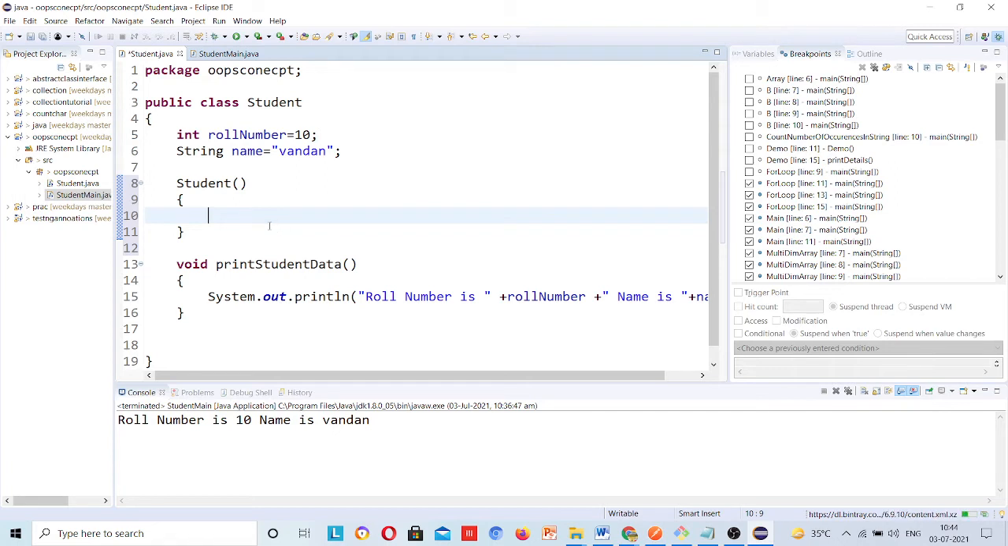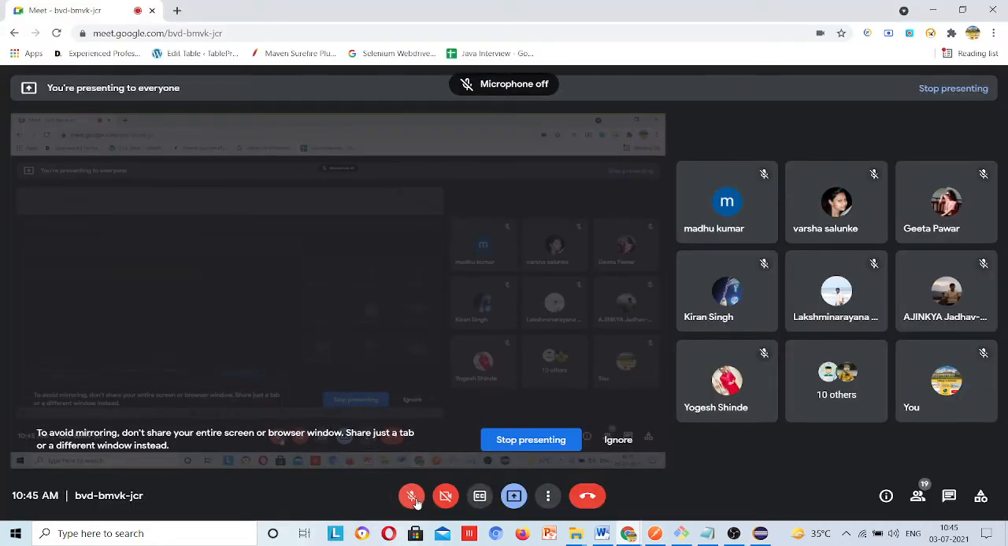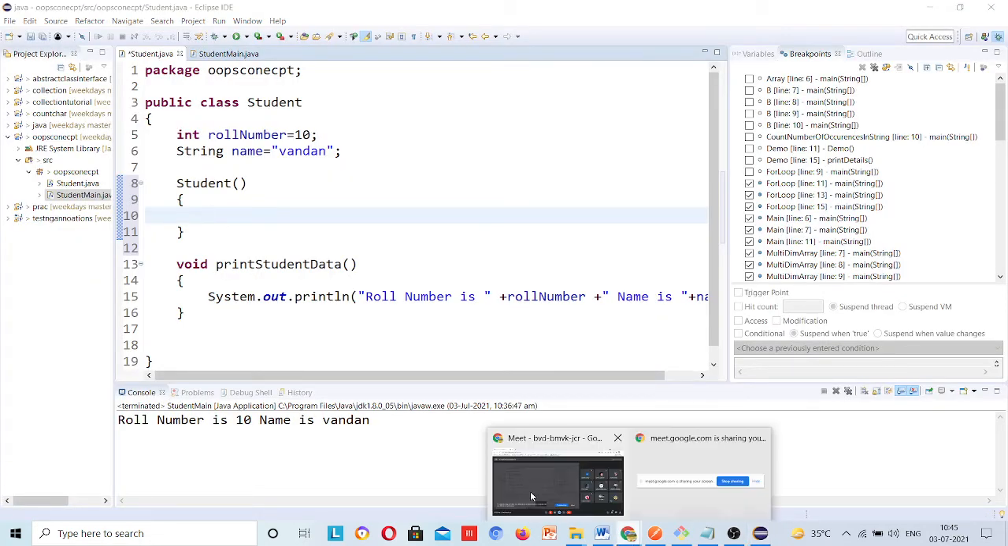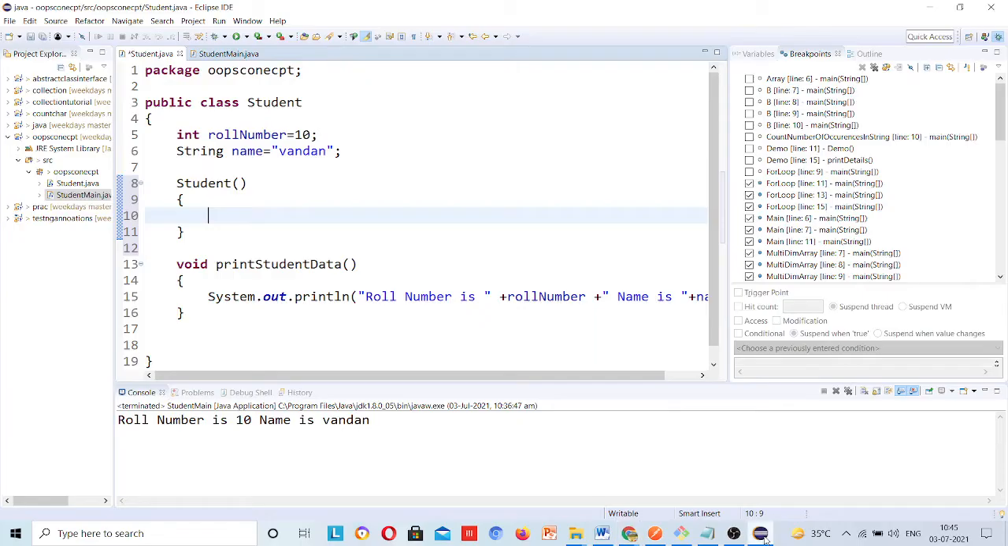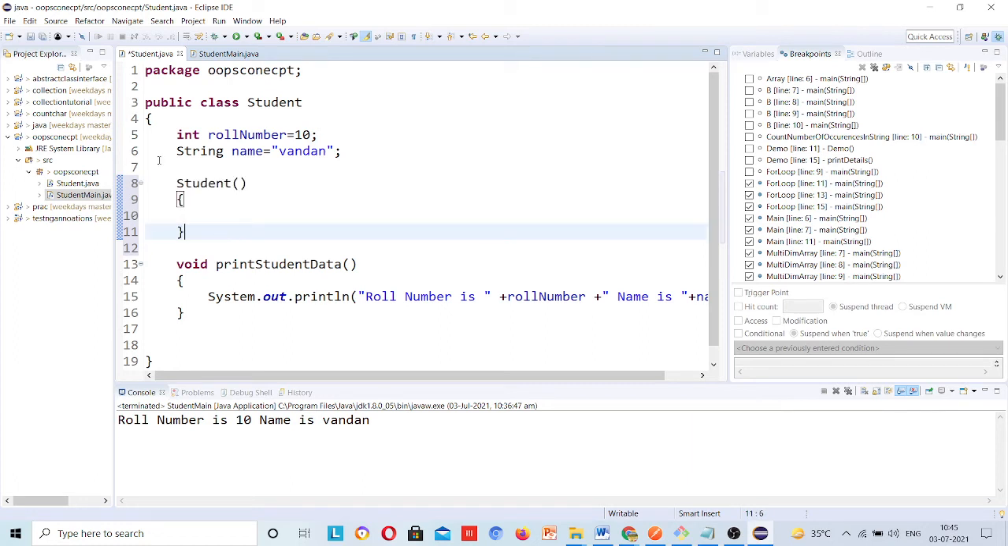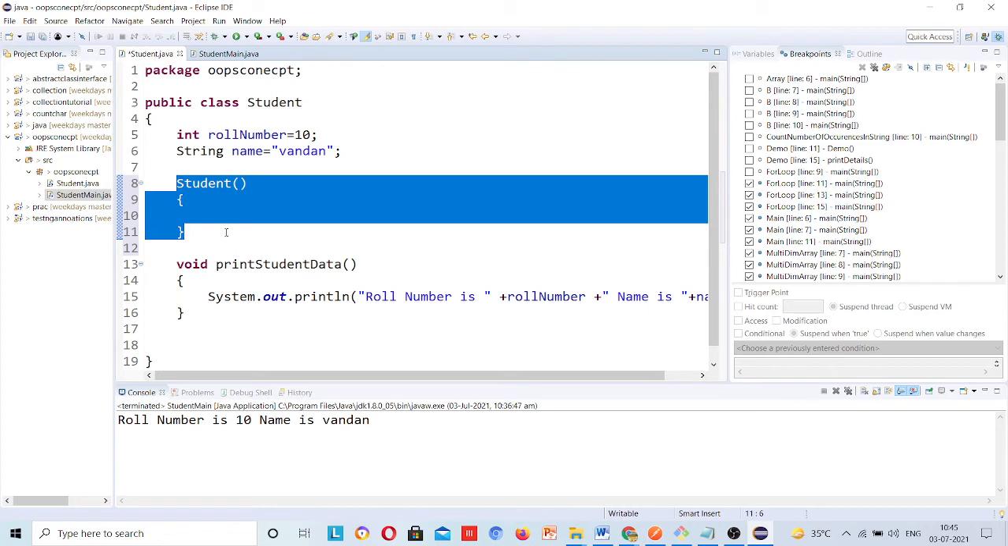Okay. So here you can see, one second guys. Okay, so here this constructor is automatically created. Means this is the hidden code that you have used here. Okay, so this is a Java constructor.